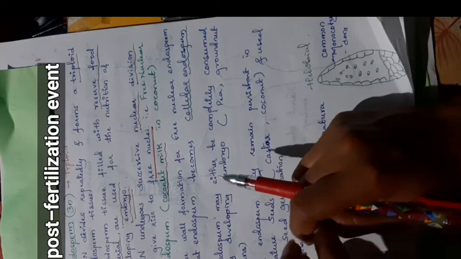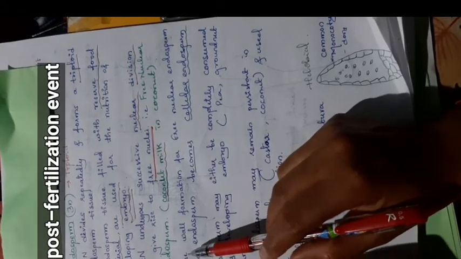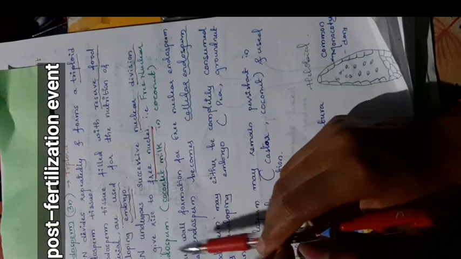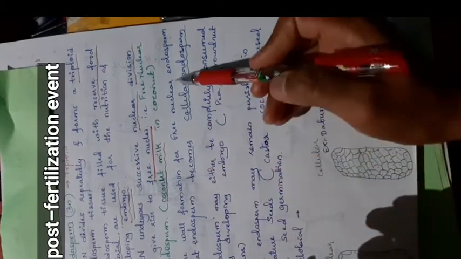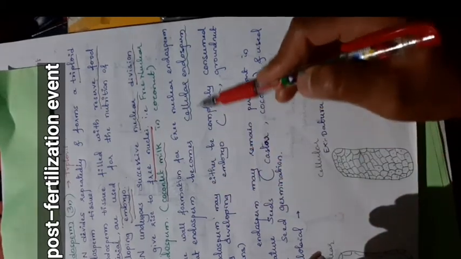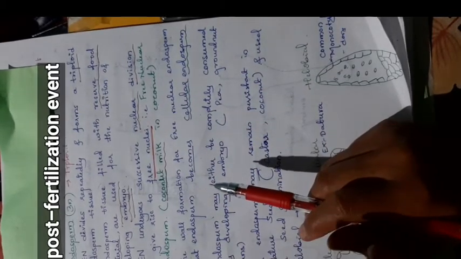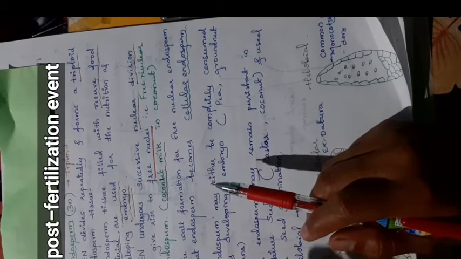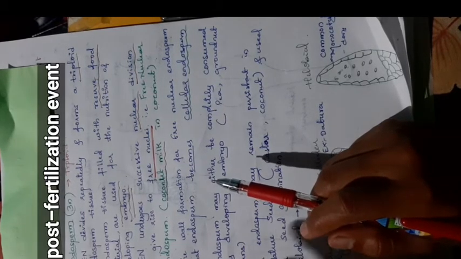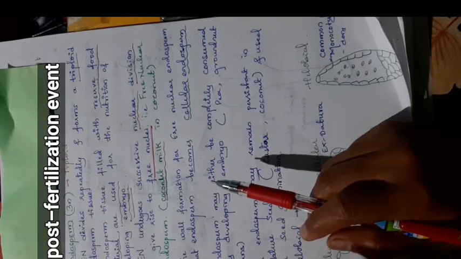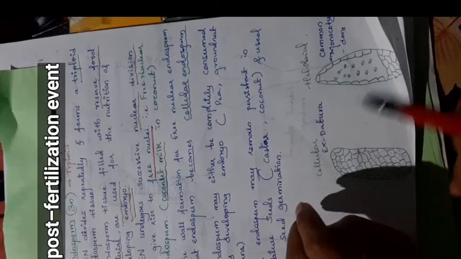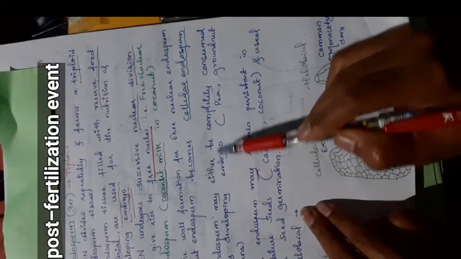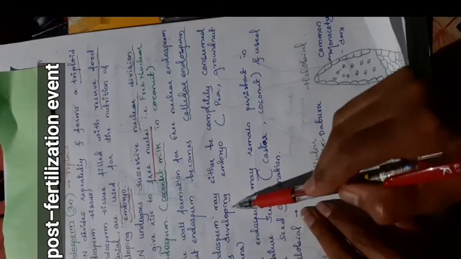In some plants, after the nuclear division we can also see wall formation. When wall formation occurs in a free nuclear endosperm, it becomes a cellular endosperm. So in some plants we see only free nuclear endosperm, and in others, after nuclear division, wall formation occurs. That type is called cellular endosperm.